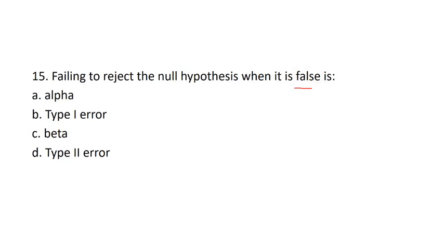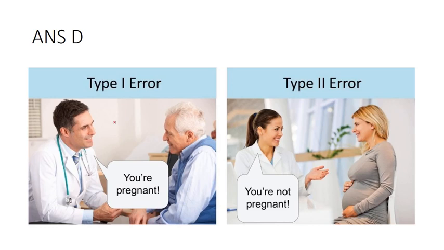I would like to explain type 1 and type 2 error first, then we will come to the conclusion. So see here. What is type 1 error? Type 1 error is, say for example, we are saying to a male that you are pregnant, which is not at all possible. Type 2 error is we are saying to a pregnant lady that you are not pregnant, which is also not possible.